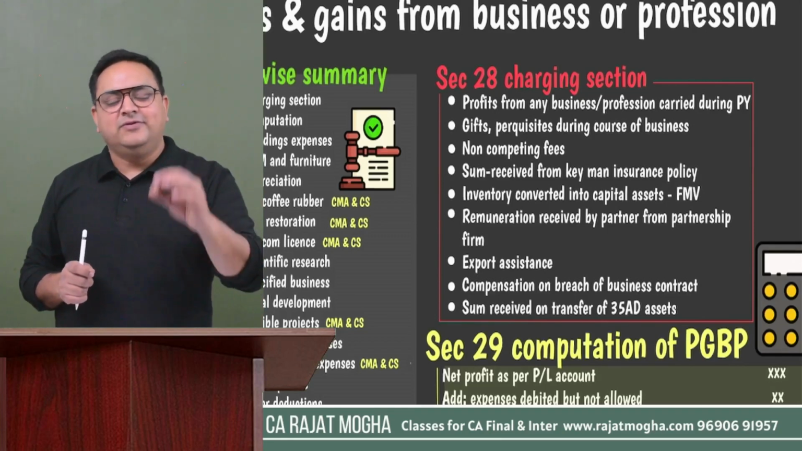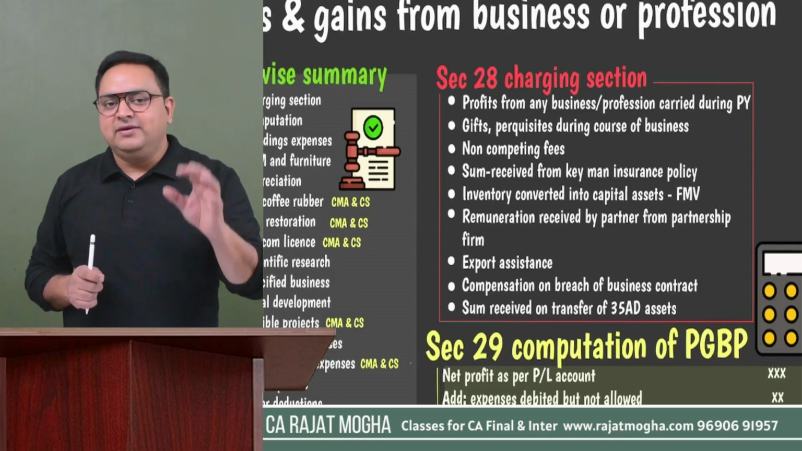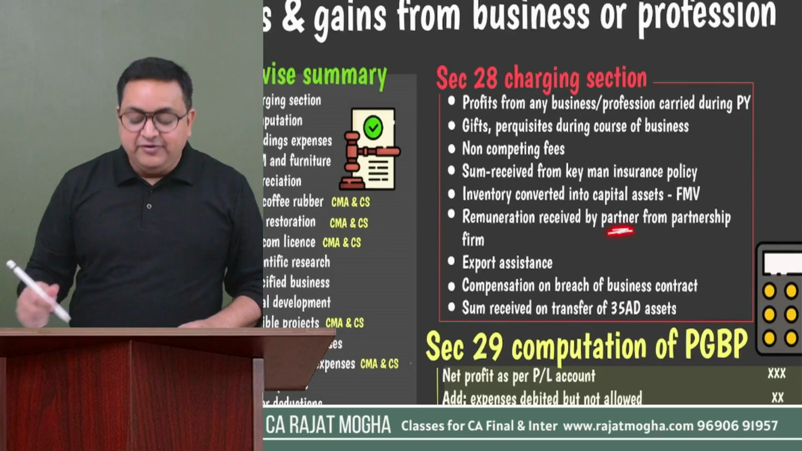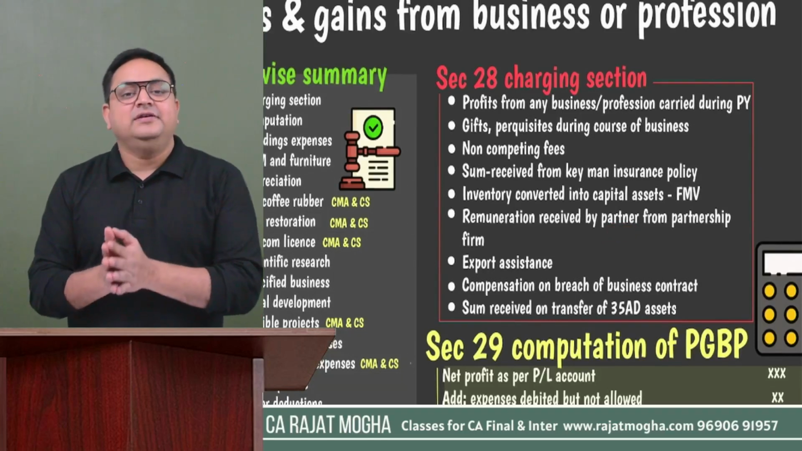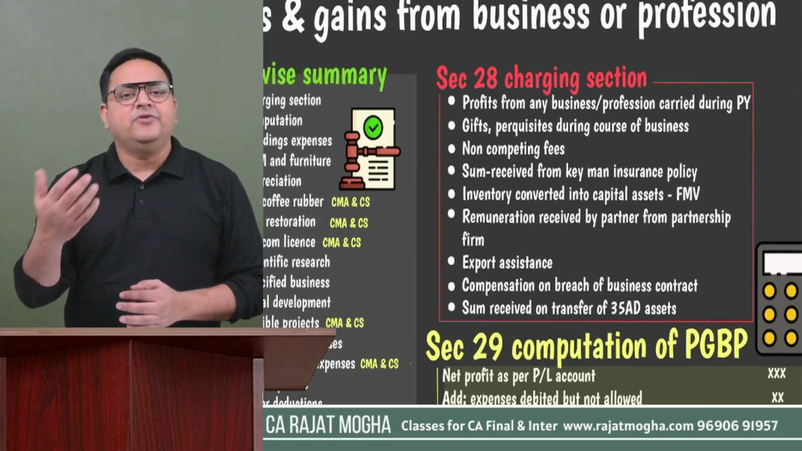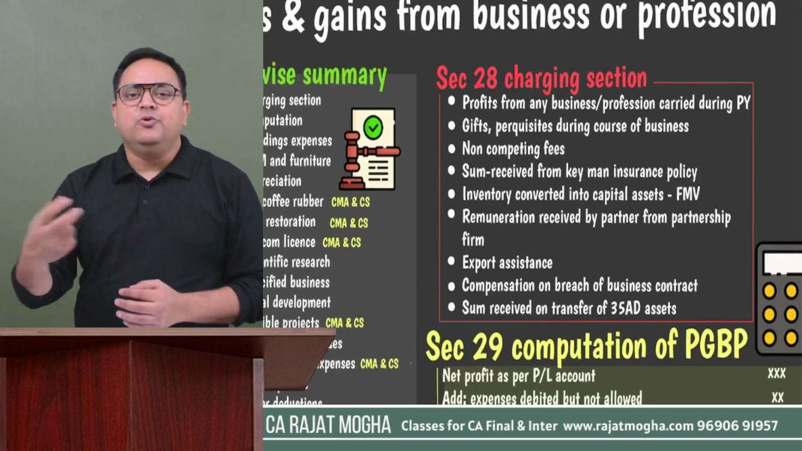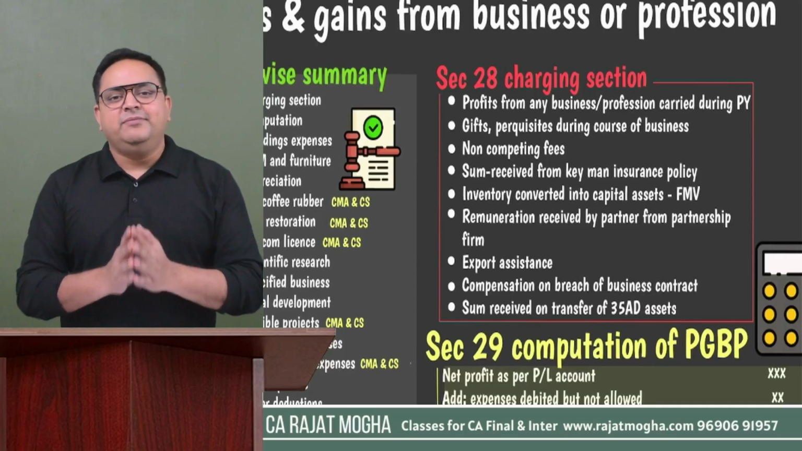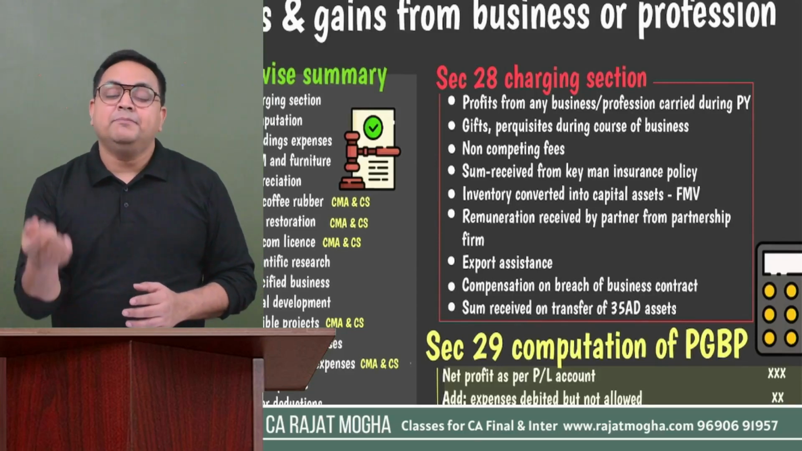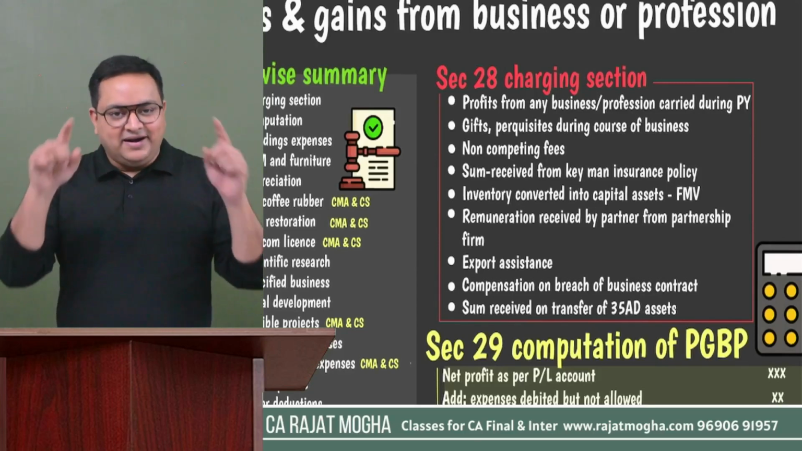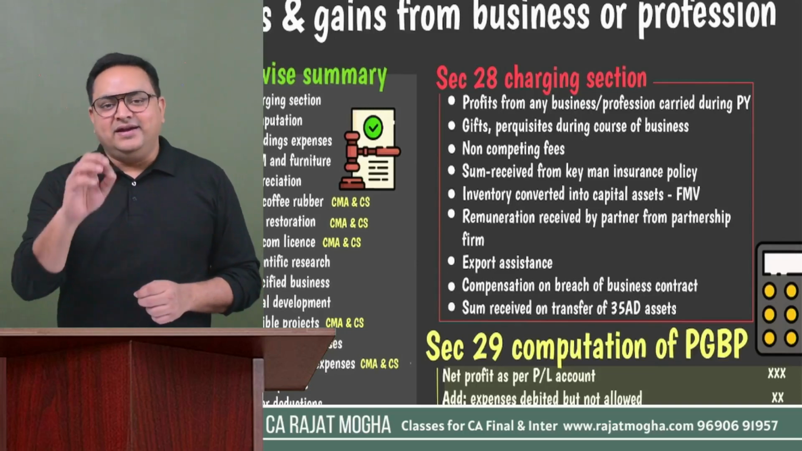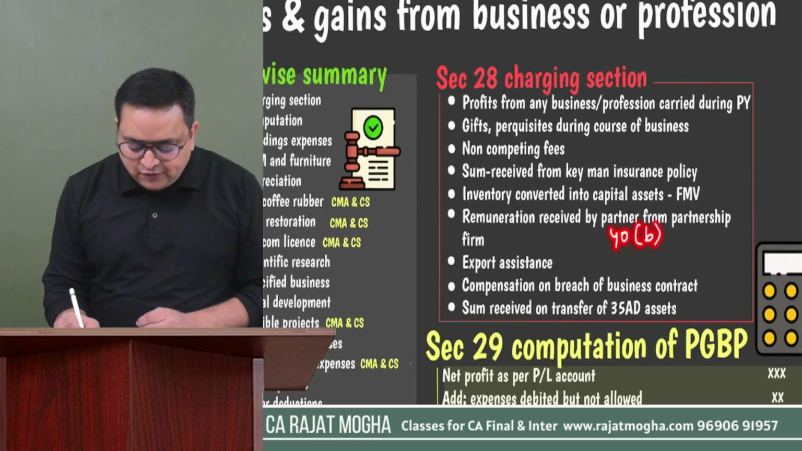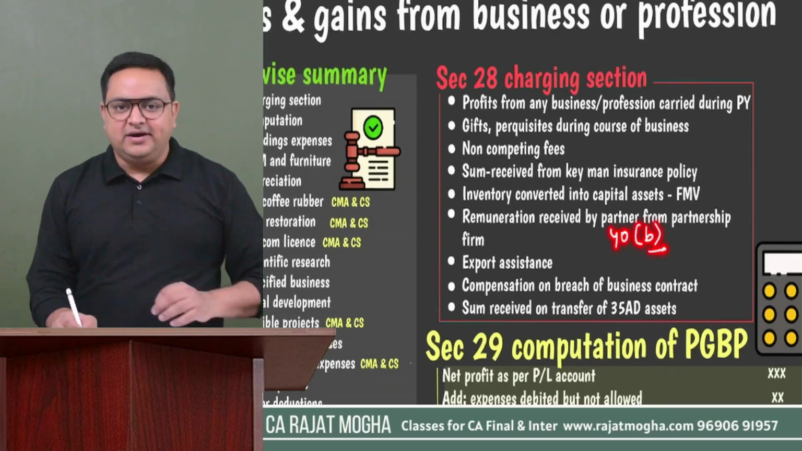So as soon as you convert, the fair market value of that stock is going to make it PGBP income. Next is whenever the partners receive any kind of remuneration. It could be in the form of interest, salary, bonus, commission, any remuneration which partners receive from their partnership firm, it becomes their PGBP income. Whose PGBP income? Partners' PGBP income. So whenever partners furnish their ROI, they will show this as their PGBP income. And we will see the detail in section 40(b), that is specifically related to partnership firms.